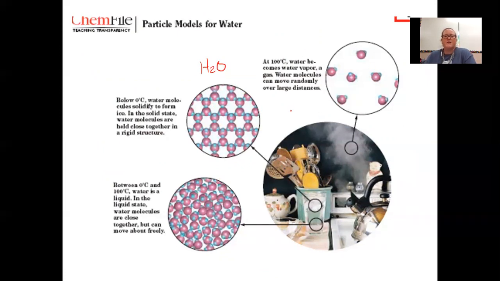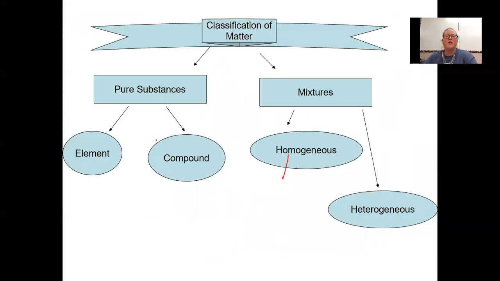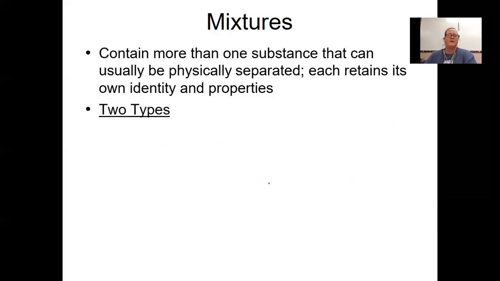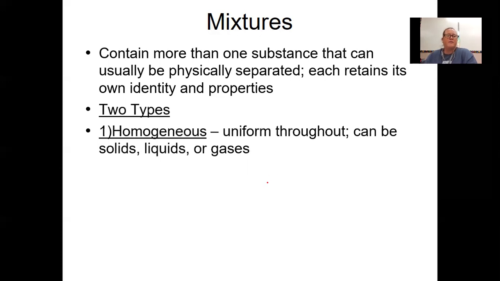And that's another discussion, is how the molecules are arranged in the solid, liquid, and gaseous state. So we talked about elements and we talked about compounds. Now we're going to talk about a homogeneous versus a heterogeneous mixture. By definition, a mixture contains more than one substance, and it can usually be physically separated. Each component retains its own identity and properties. And we have two types of mixtures.